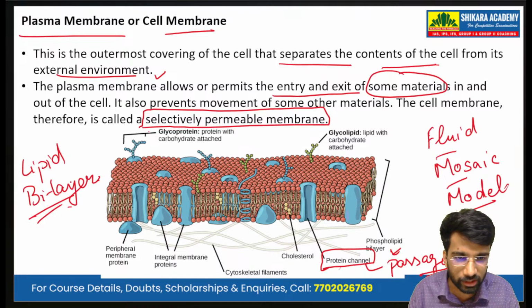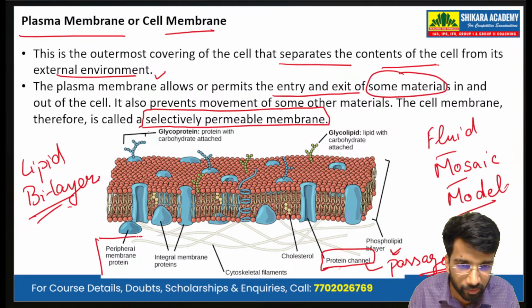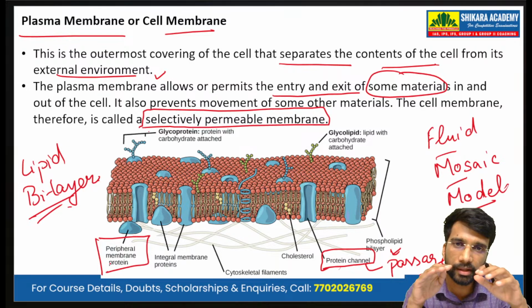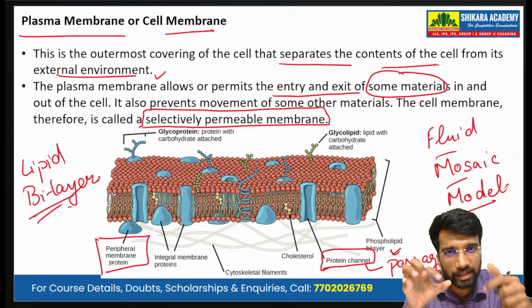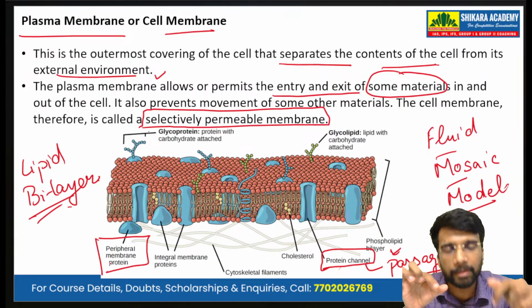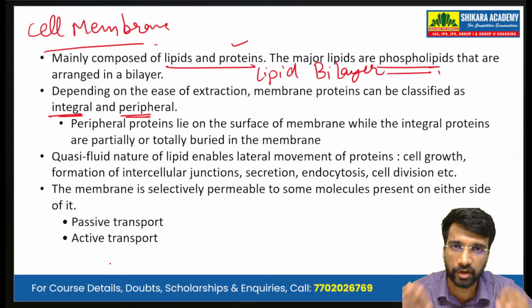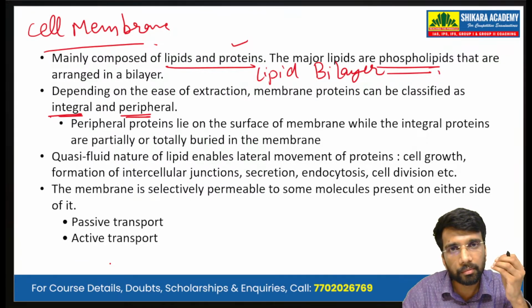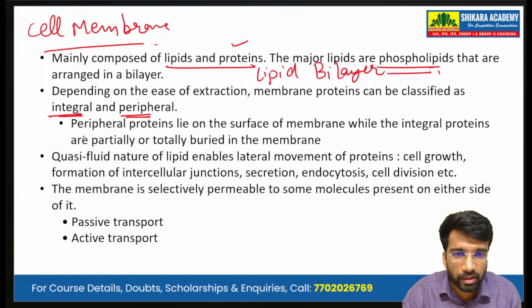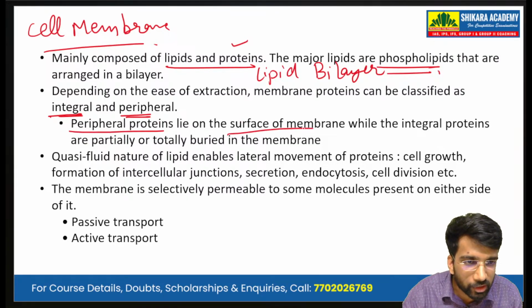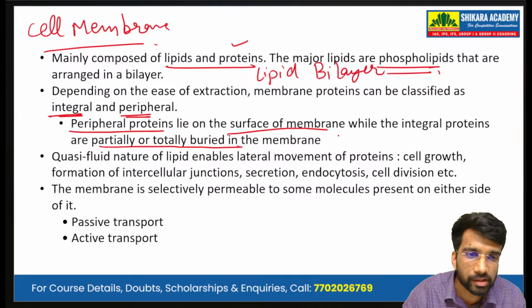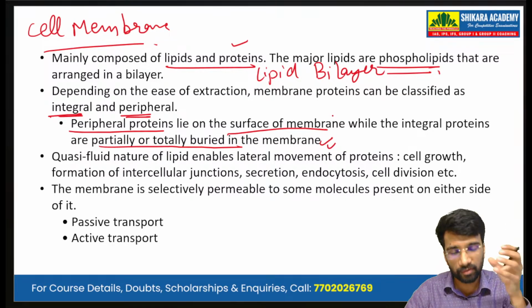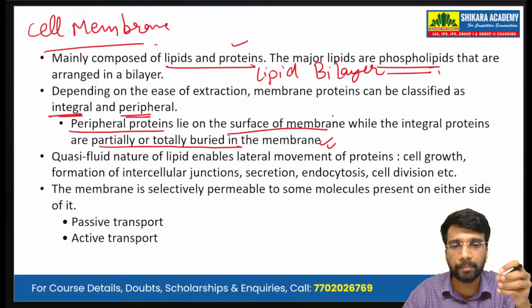The peripheral proteins lie on the surface of the membrane, while the integral proteins are partially or totally buried inside the membrane, and they are really hard to extract.